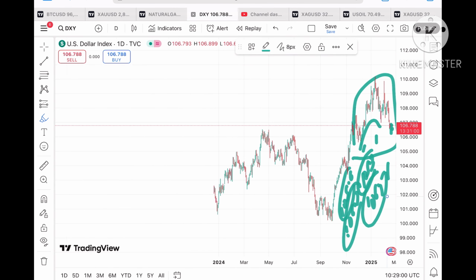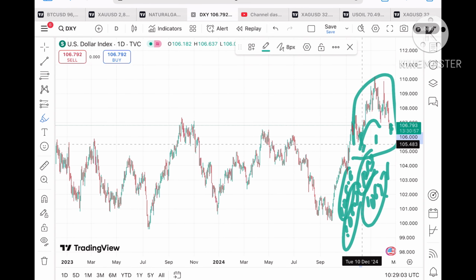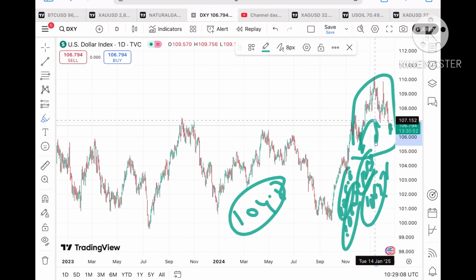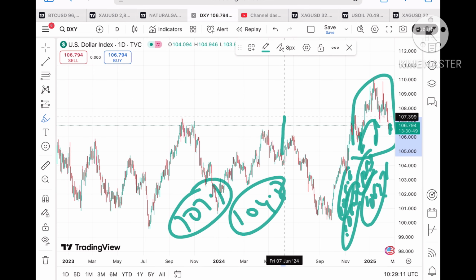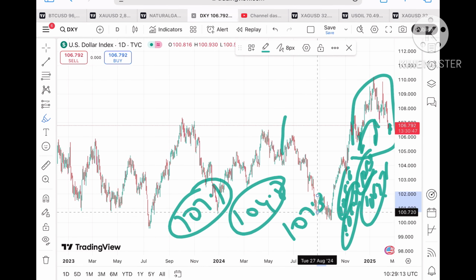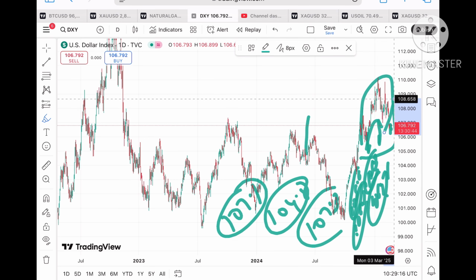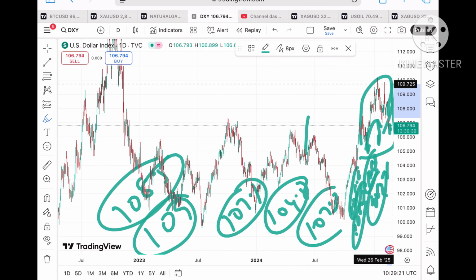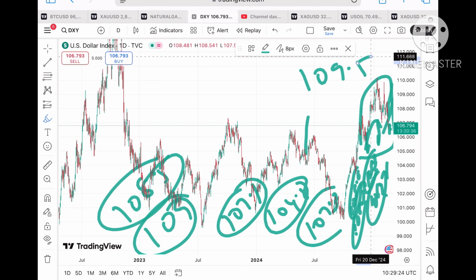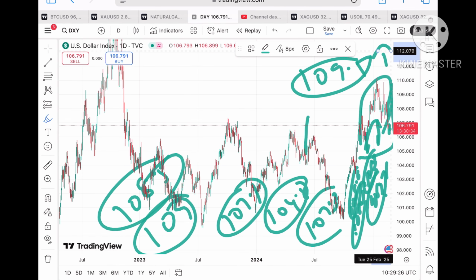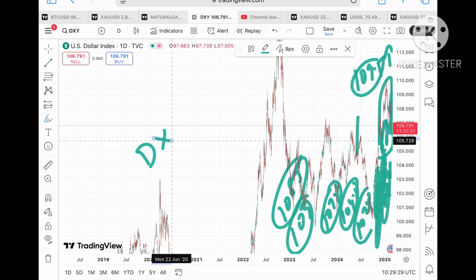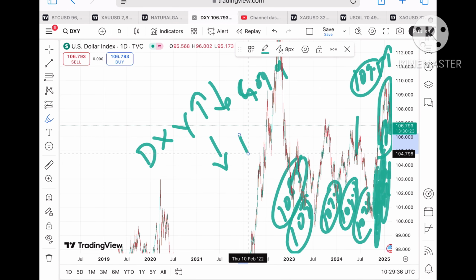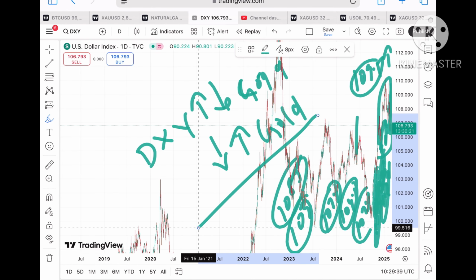Suppose the price doesn't sustain this particular level, so a chance of touching 105.5, from there a level of $104.8. But suppose if it sustains, it can move towards 107.1 and from there a further upside movement we can see to $107.3. Suppose the price sustains above that level, the probability of going towards 108.5 will be there, to a level of 109, and if that sustains above that level, we can see a level of 109.5 and then a further upside movement. So when the dollar index starts going upside, we will see the price of gold will come down. Similarly, if the dollar index starts going down, we will see the gold price will go up.